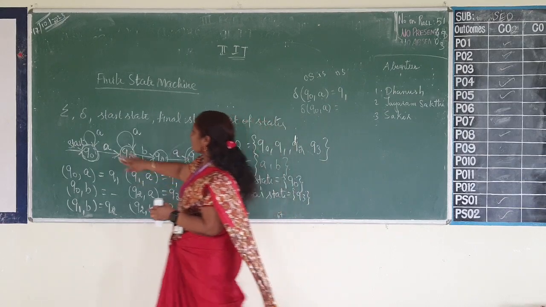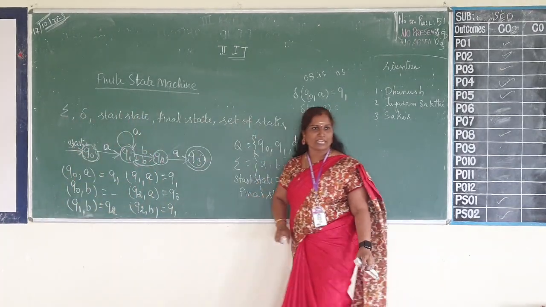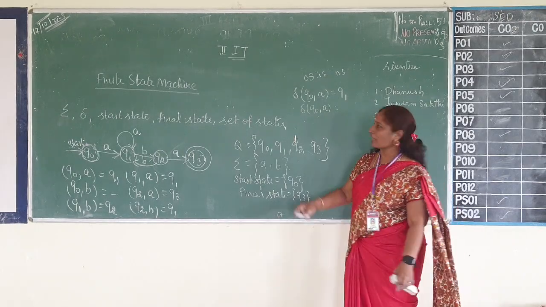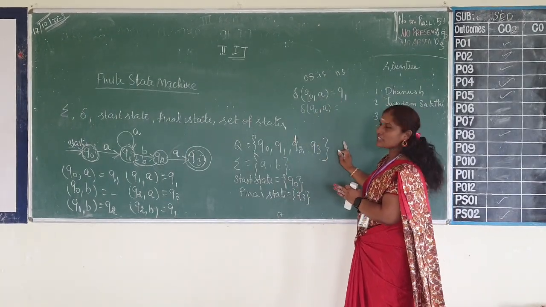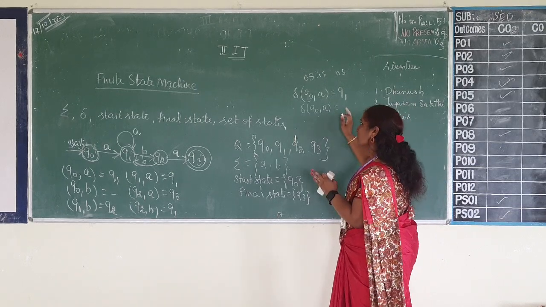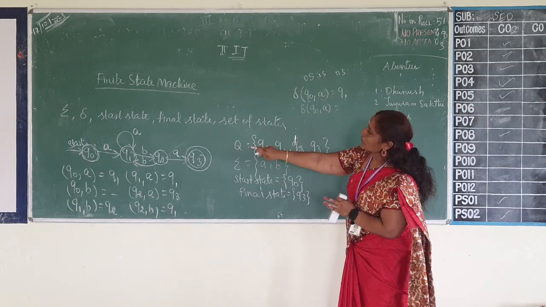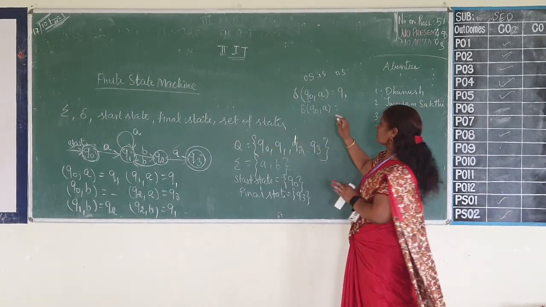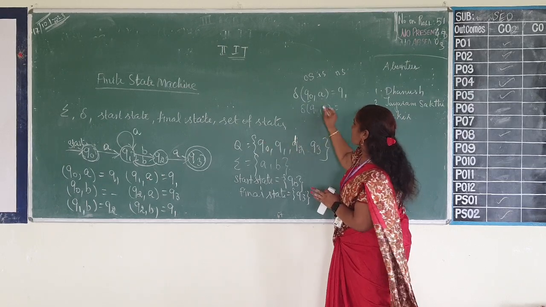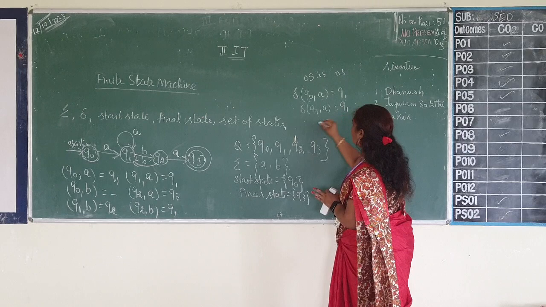So forget this, NFA will come later. Now we are in only DFA, deterministic finite automaton. So how to construct a transition table, or how to write a transition. Delta of Q0 comma A is equal to Q1. From Q0 there is no other transition. So next state Q1. Delta of Q1 comma A is equal to Q1.